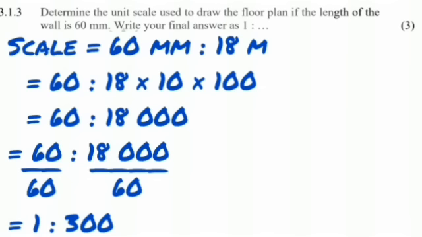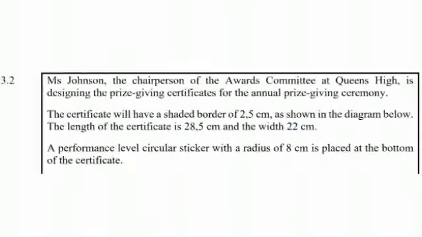We take that 18 because it's in meters, different units. We need to make sure that they're the same units. So convert 18 to millimeters. You multiply it by 10, that's going to take you to centimeters, and then multiply it by 100, then it's going to take you to millimeters. So 60 is to 18,000. Divide both sides by 60. Why? Because they said on this side of 60 I need to be remaining with 1. So 60 divided by 60 is 1. 18,000 divided by 60 gives me 300. So 1:300 is my scale factor.